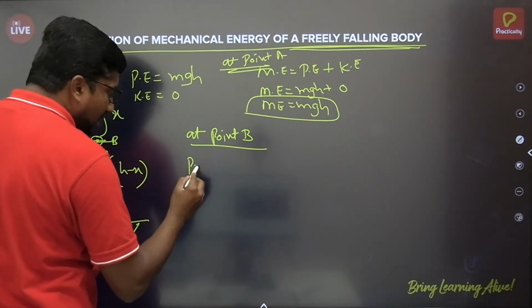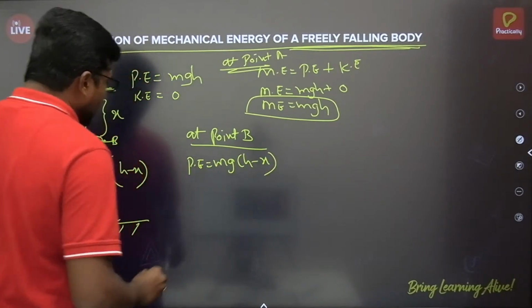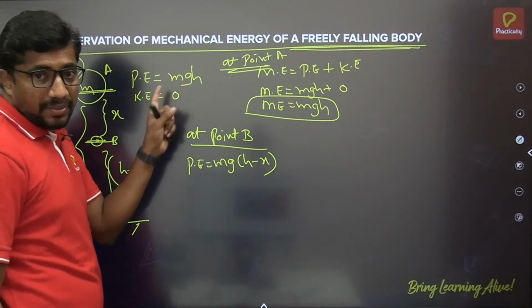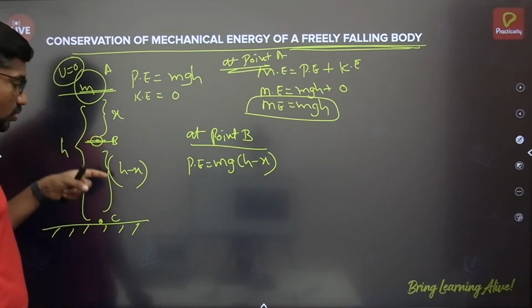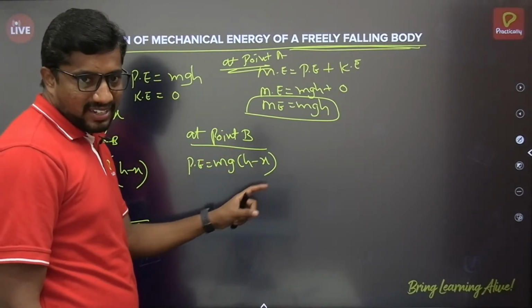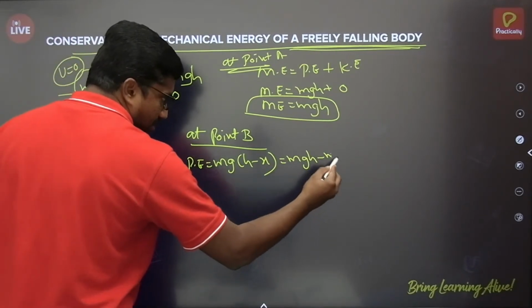So potential energy is mg into h minus x, which becomes mgh minus mgx.